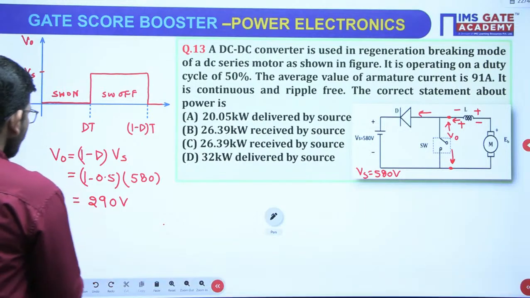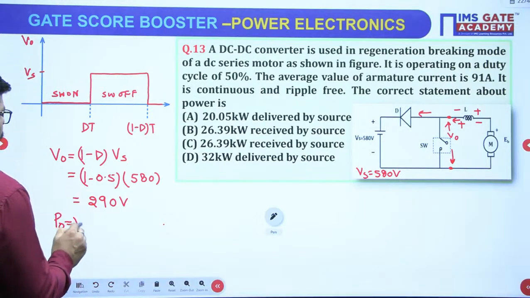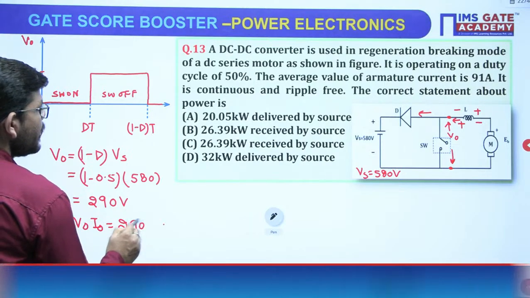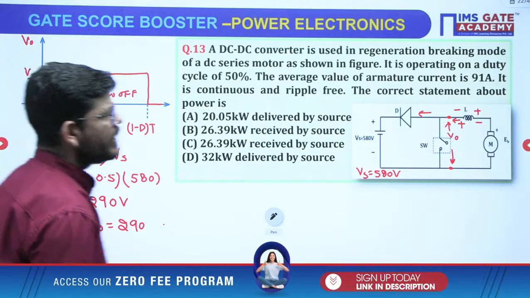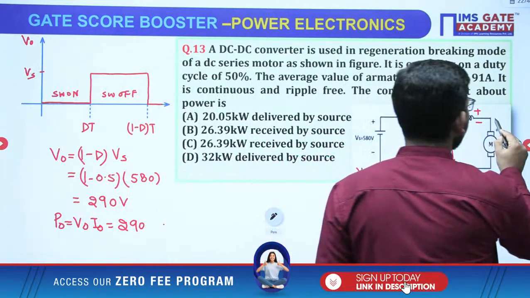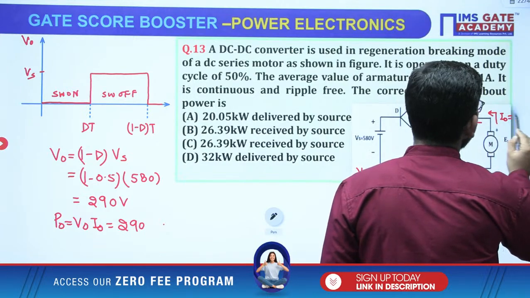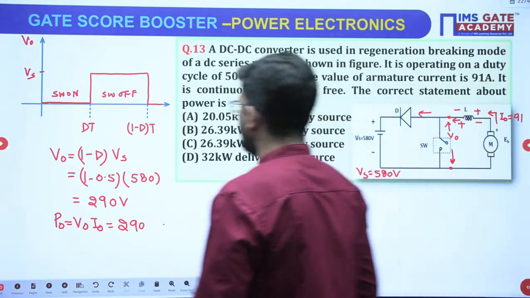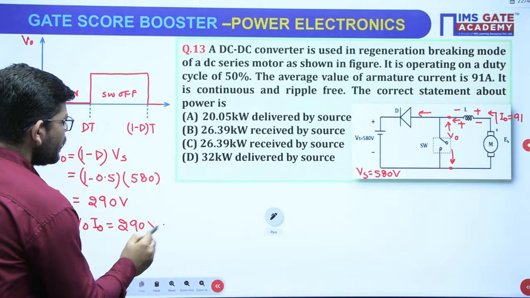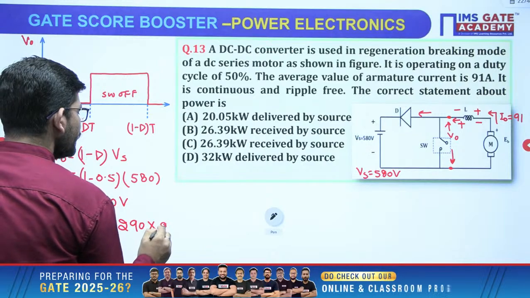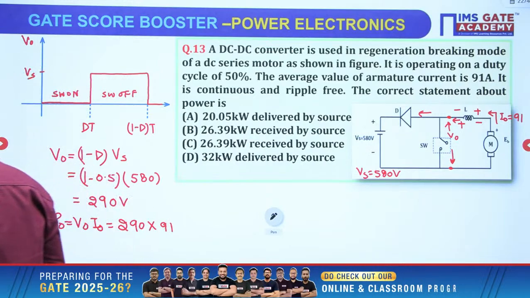Now we have to calculate the power. So power will be V0 into I0, right? V0 is 290 and I0, the average armature current, is basically the I0 current, which is given as 91. So 290 into 91 is how much?